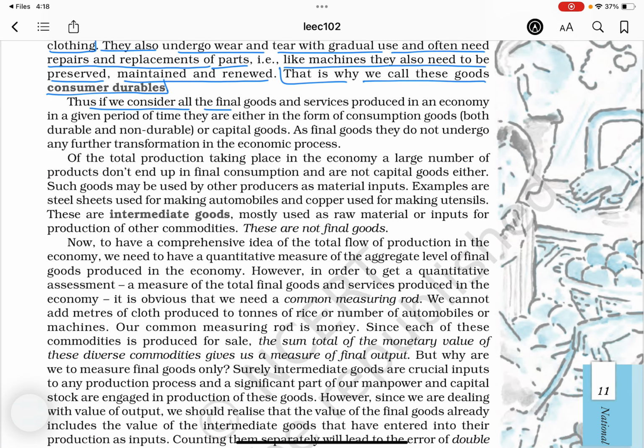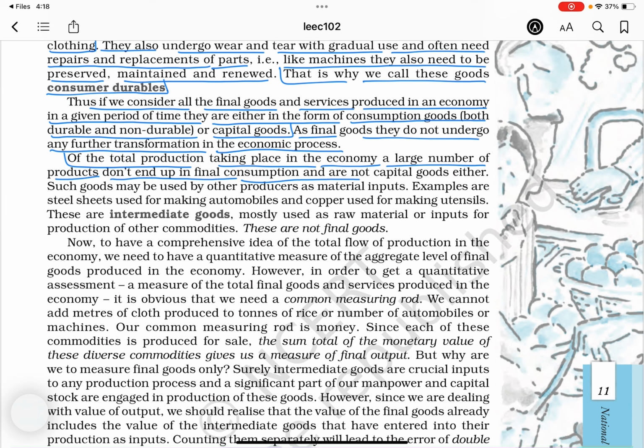Thus, if we consider all the final goods and services produced in an economy in a given period of time, they are either in the form of consumption goods, both durable and non-durable, or capital goods. As final goods, they do not undergo any further transformation in the economic process. Of the total production taking place in the economy, a large number of products don't end up in final consumption and are not capital goods either.